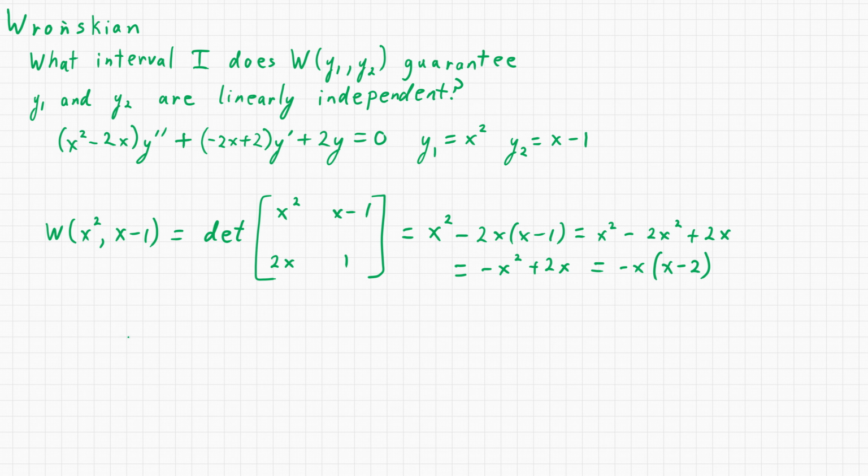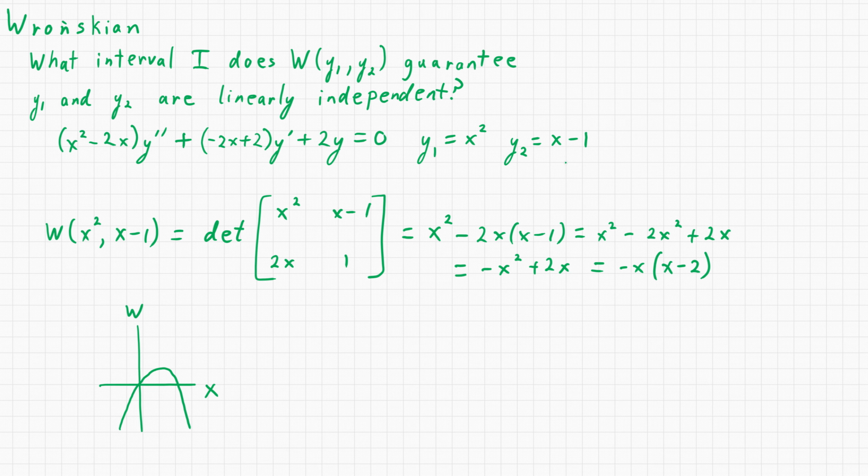So right, if we were to graph this, so we have our Wronskian, we have x. This thing has zeros at x equals 0 and x equals 2, and the parabola opens upside down. So it's going to look something like, let me try again. It's going to look something like that. But the zeros, it does equal 0 sometimes, but the zeros are isolated, and so these two functions